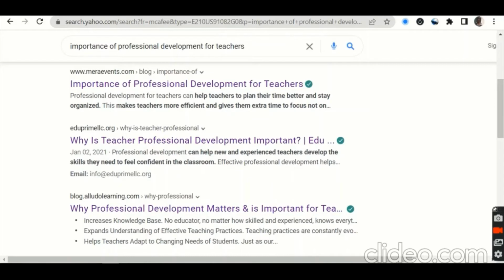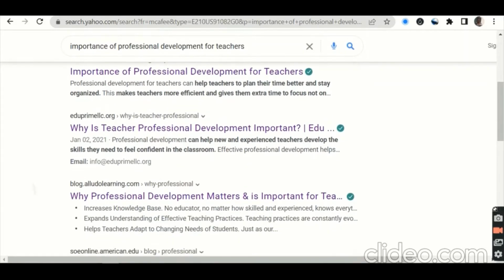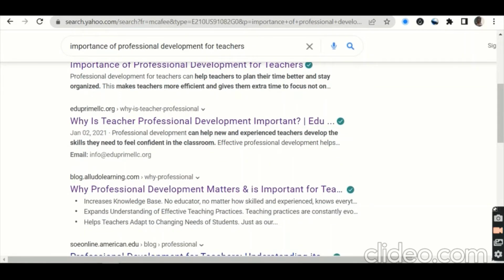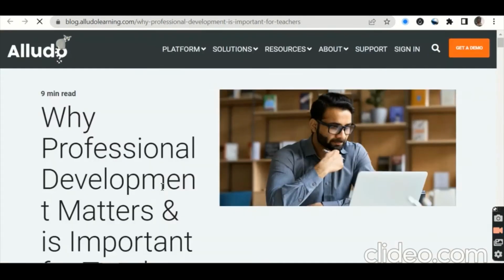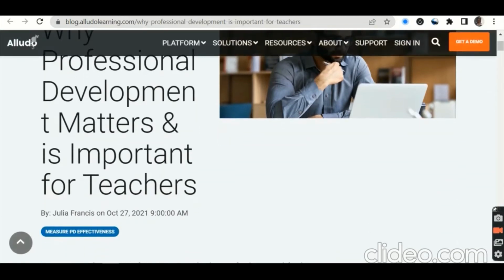So for example, I can begin with, let's see, this one, why professional development matters and is important. I'm looking for something like an introduction, an overview of my topic, just a brief statement of what I'll be discussing. So this one is talking about why professional development matters and is important for teachers.